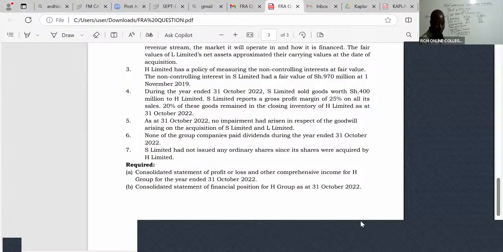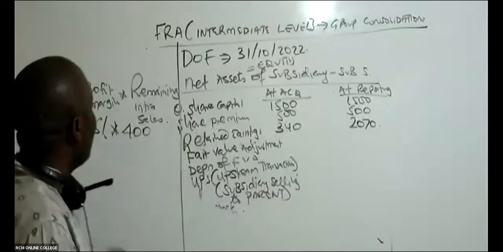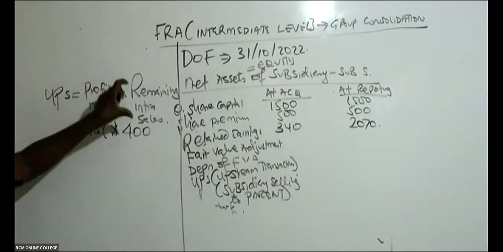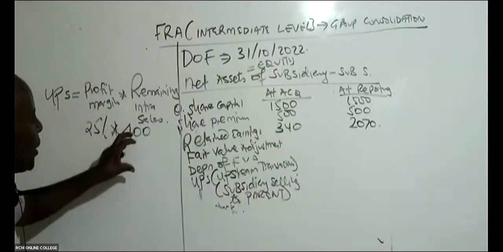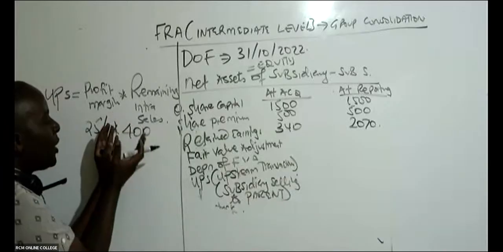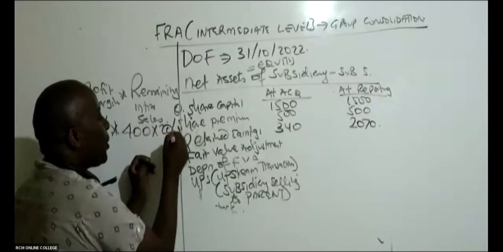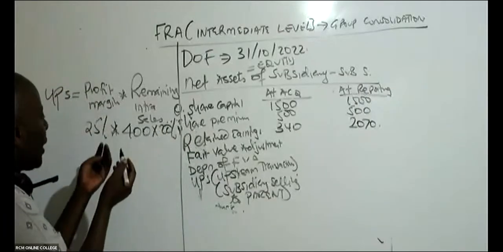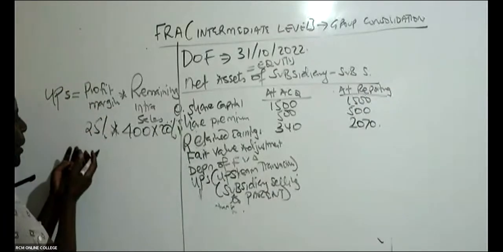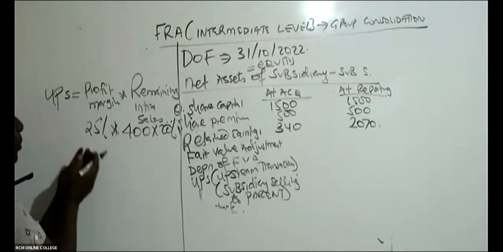Remember, this is profit margin times remaining intra sales. So out of these 400 goods sold by S to H, we still had 20% left. Can you kindly give me these remaining intra sales times profit margin?